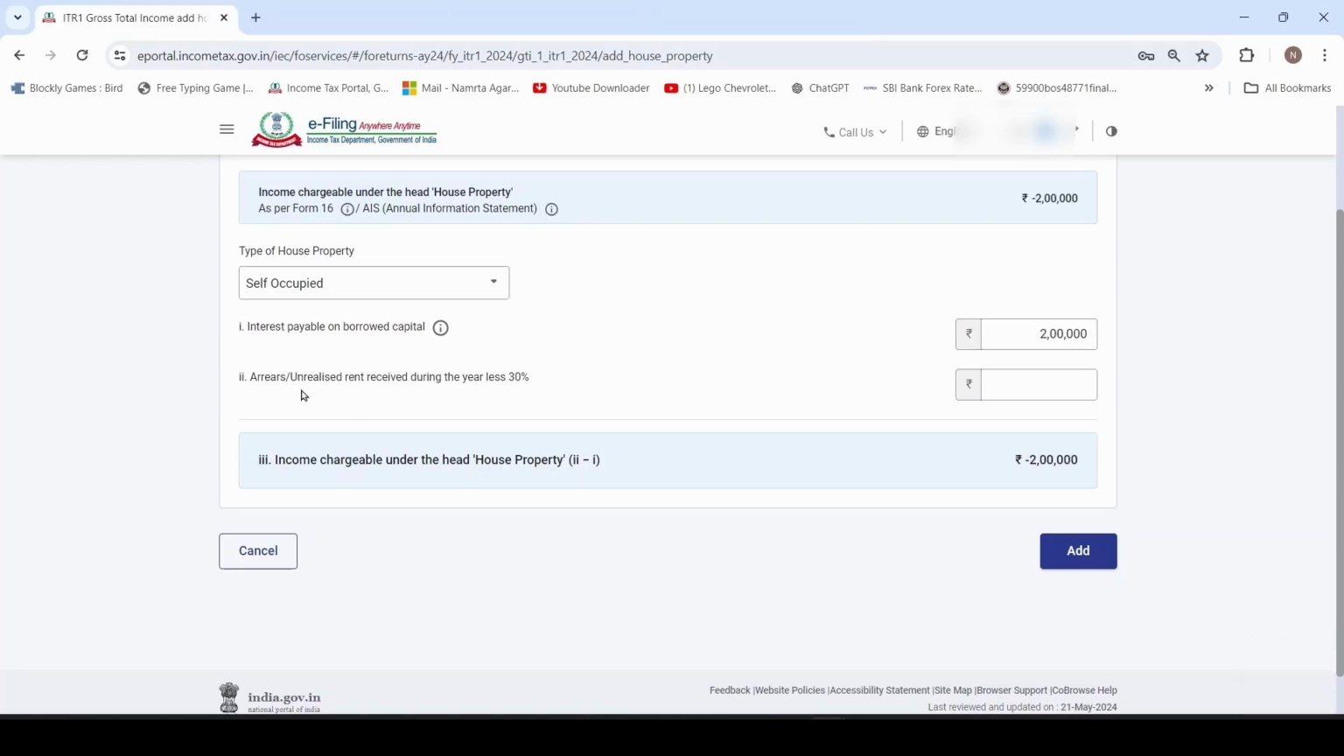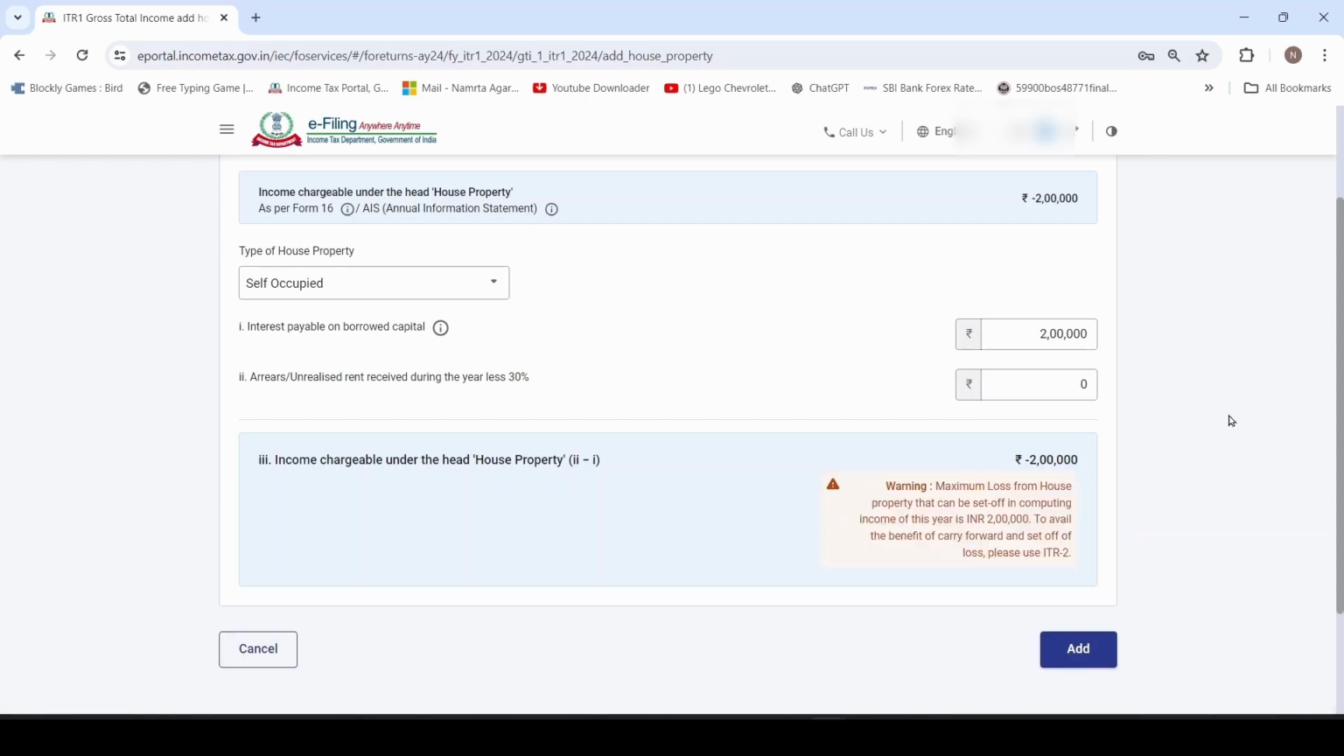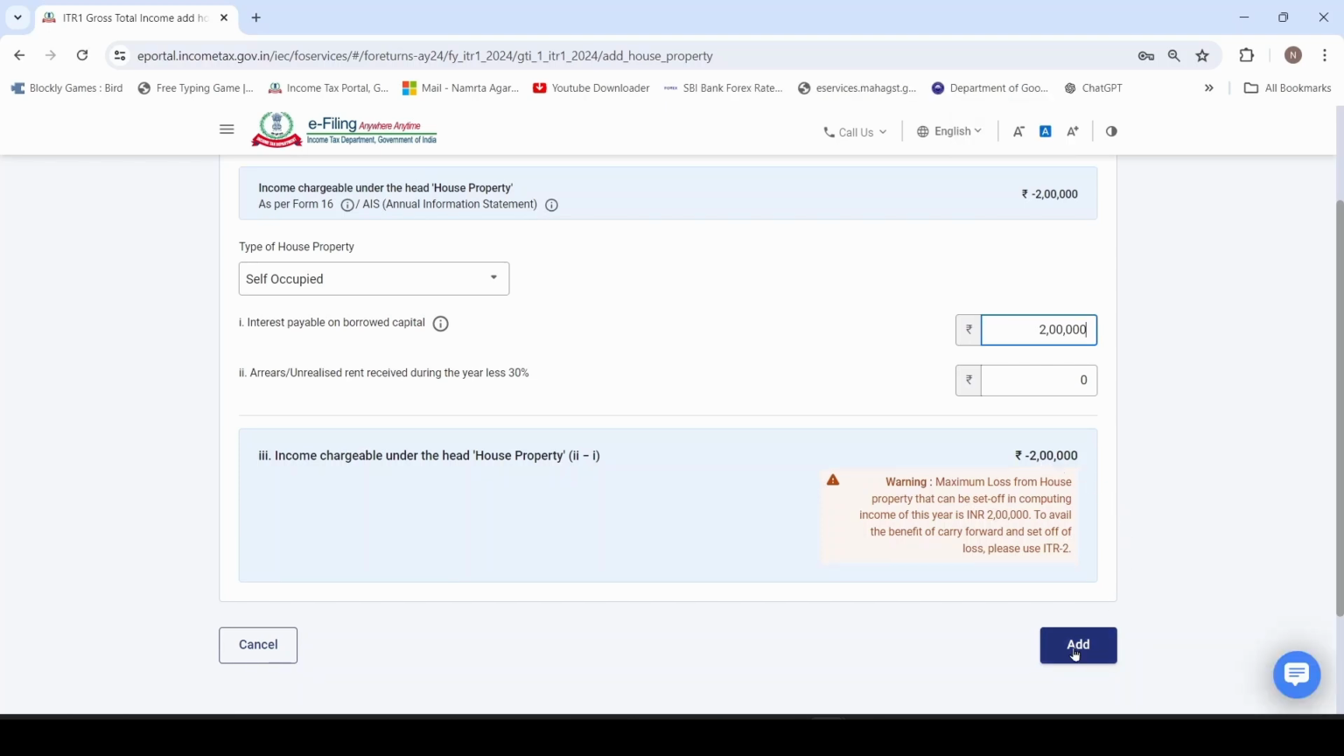And second, if you received any earlier period rent, then you can mention here after deducting 30%. In my case, it is 0. So the total house property income will be minus 2 lakh. That means we are booking loss of 2 lakh here. Then click on add button.